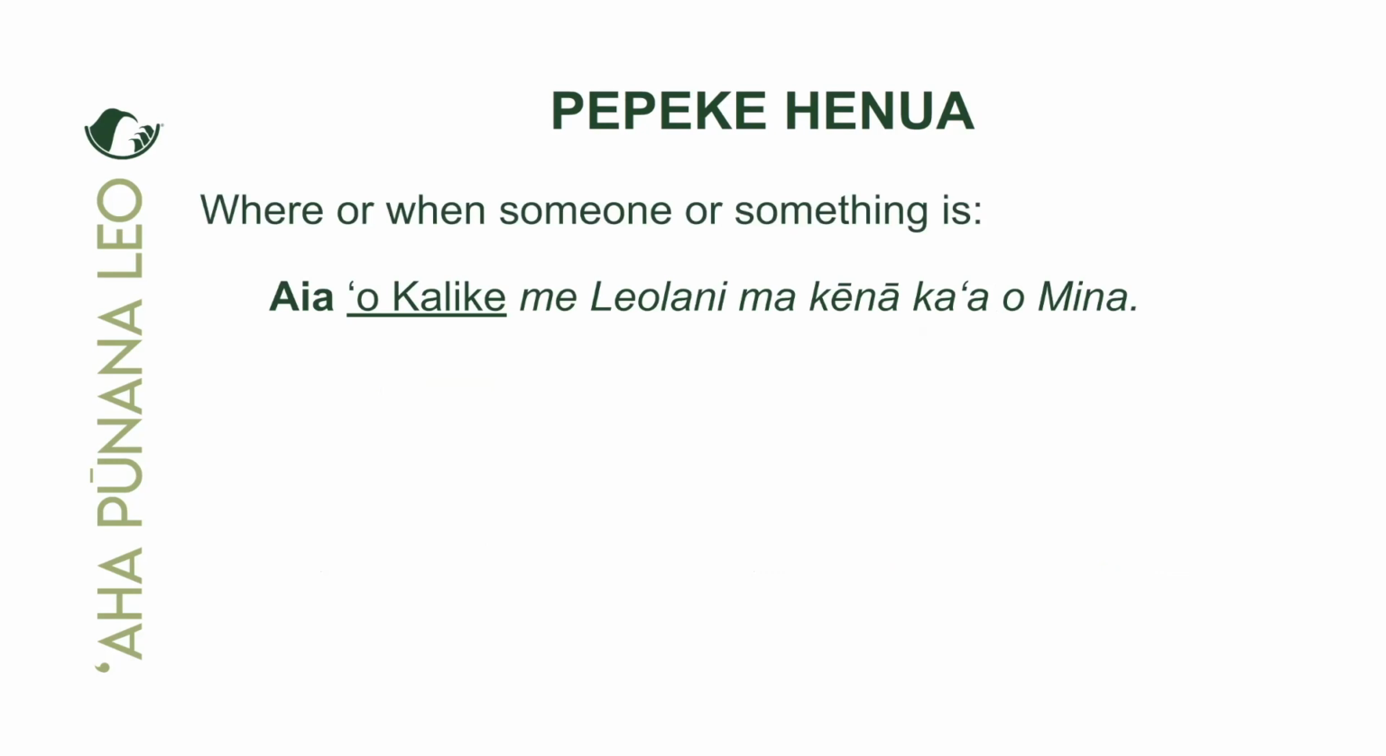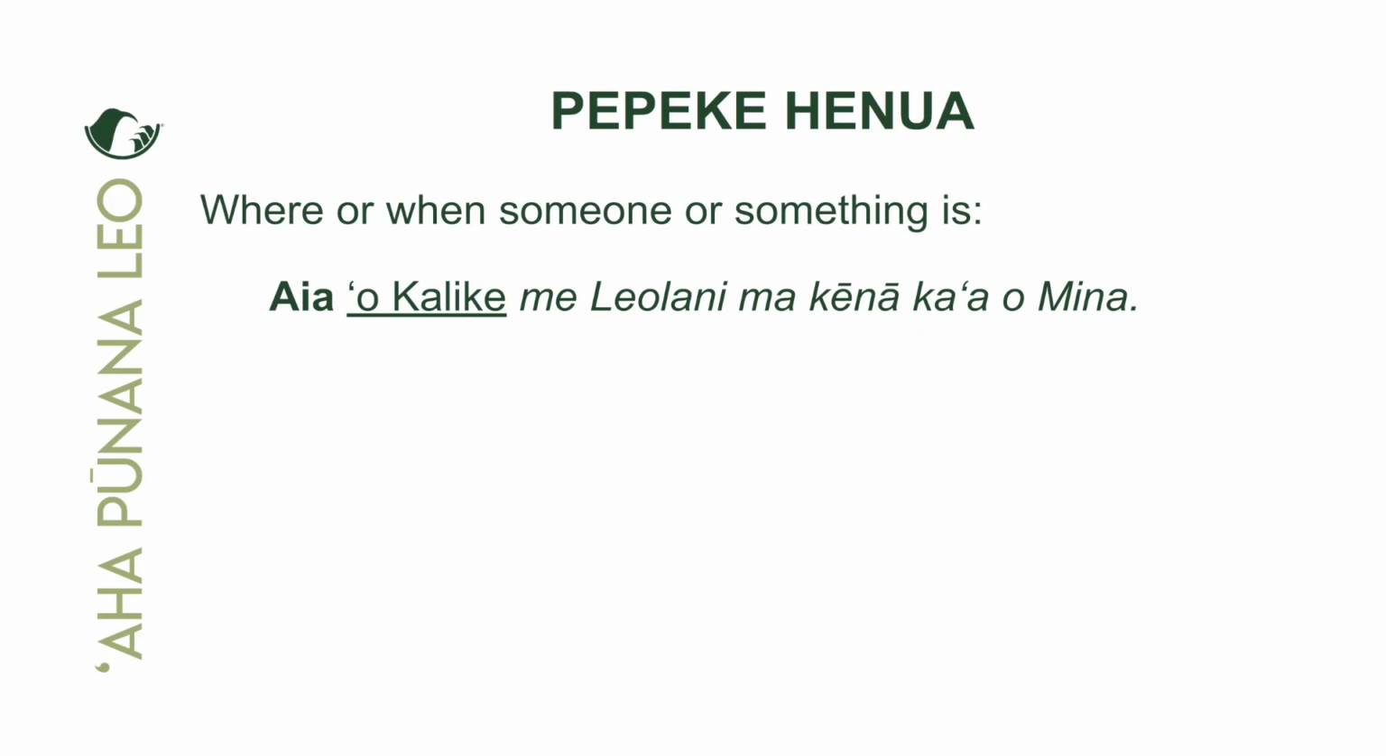ʻAia ʻo Kalike me Leolani ma kēnā kaʻa o Mina. All right. So again, we have ʻaia. This time in the piko, however, we do not have a kaʻi memeʻe combination. We don't have a thing there. We have an inoa as the piko. Right? And how do we know this? Well, first of all, it's capitalized because it's a name. And we have the ʻokina ʻo, right? We have the ami piko ʻo before the name. So we know that this is a name of a person, right?